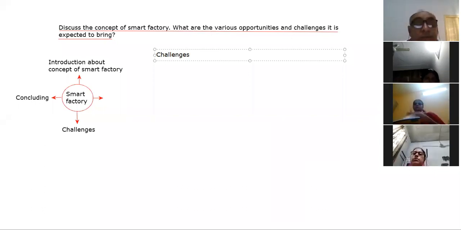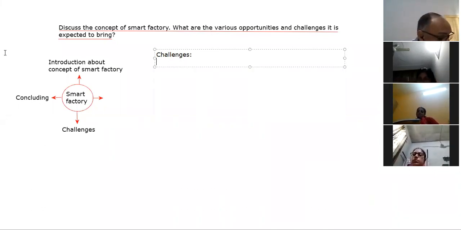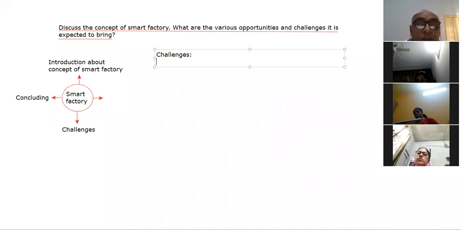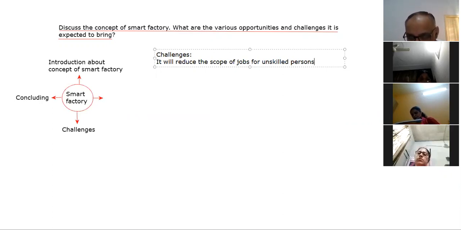As far as the challenges are concerned, beta, one challenge is that it will reduce the scope of jobs for unskilled persons, and the persons who are the machine operators at present will be freed.